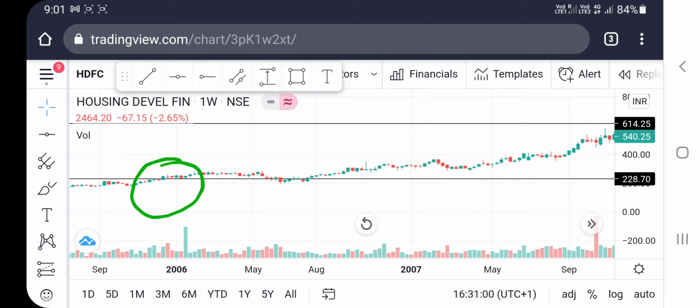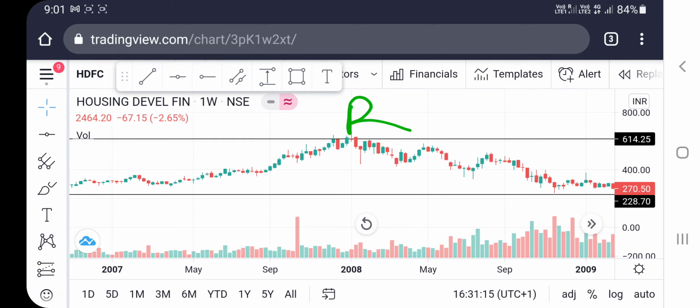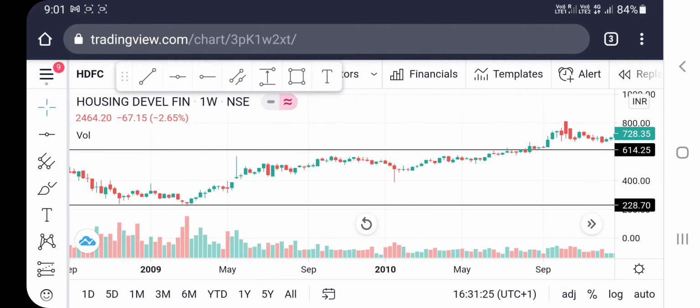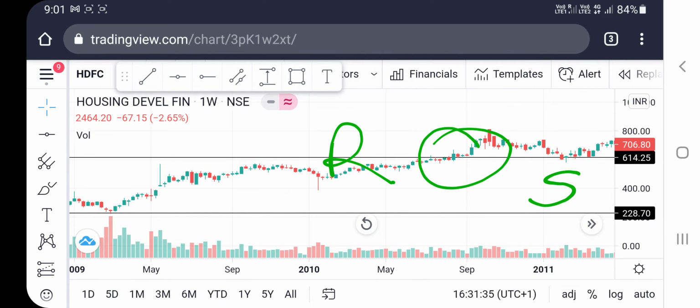This line was earlier a resistance, and now it broke here, and this resistance line became a support, and the stock moved up. You can see the stock facing resistance here, and again the stock came back and took support of that line in 2009 also, and again you can see the stock not able to break the resistance, and here the stock broke the resistance, and this resistance line became a support further.